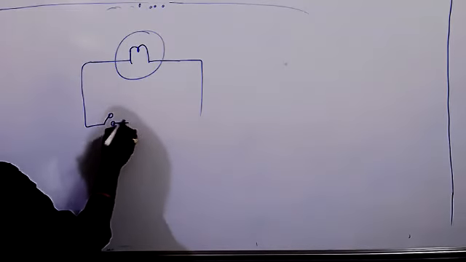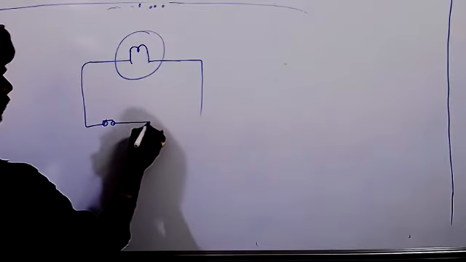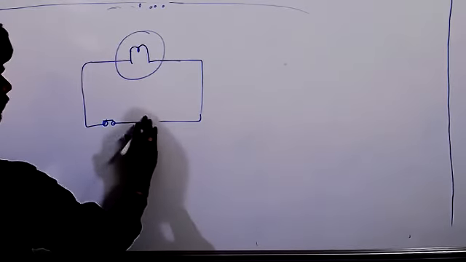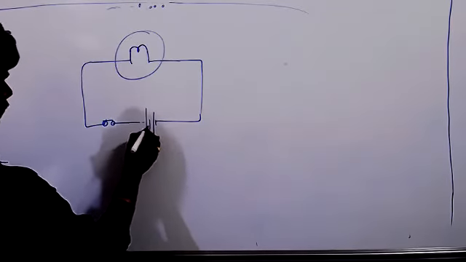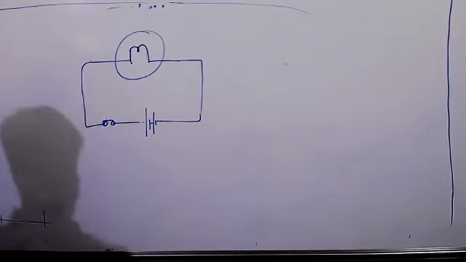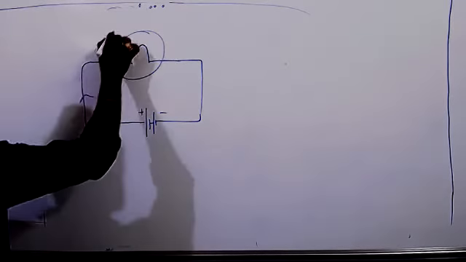Here three questions I have. I will ask you. That positive and negative. Now current flows.